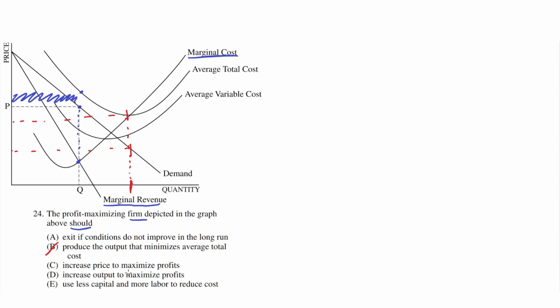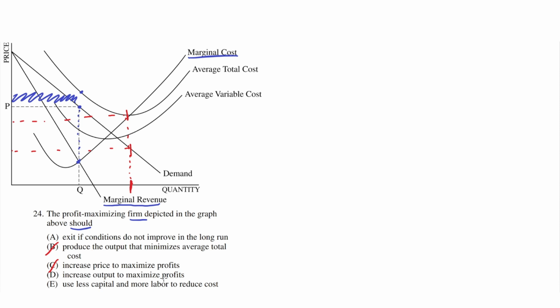C. Increase price to maximize profits. This is incorrect because if they increase price, then the people who are willing to buy the product will buy less of the product and their profits will decrease even further. So C is incorrect.